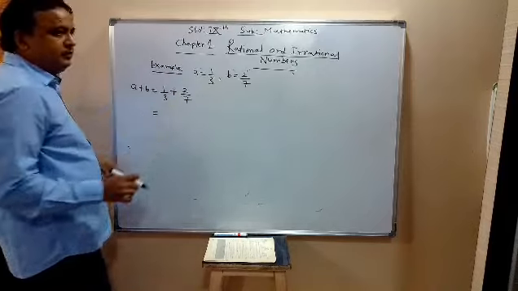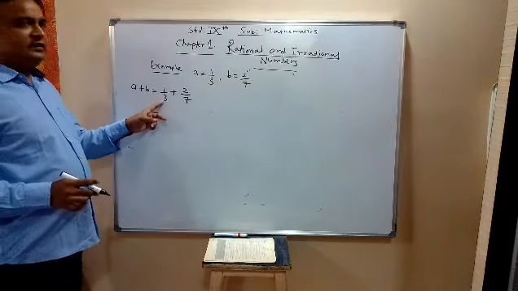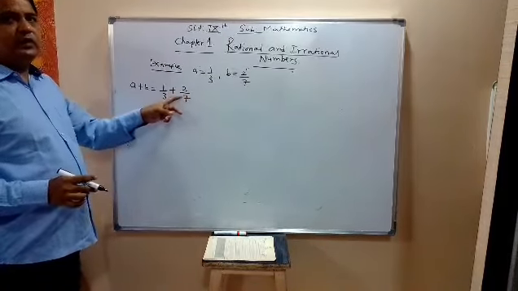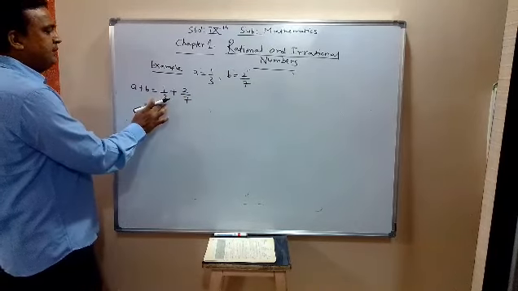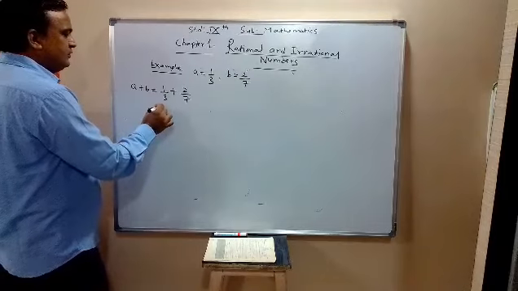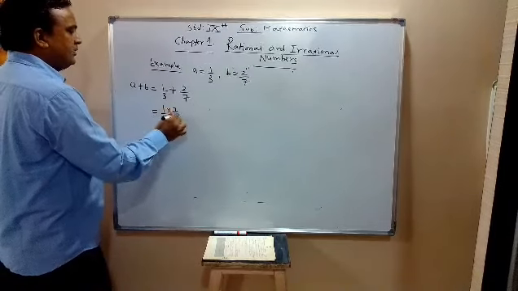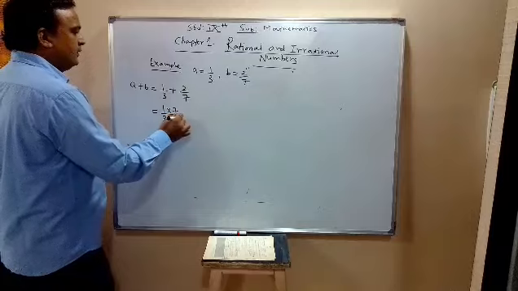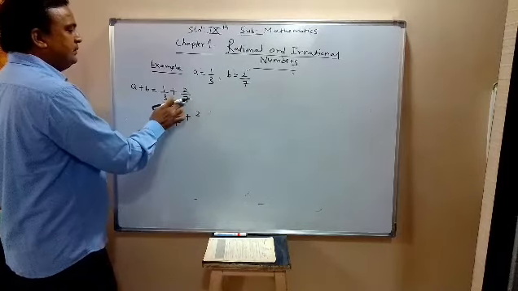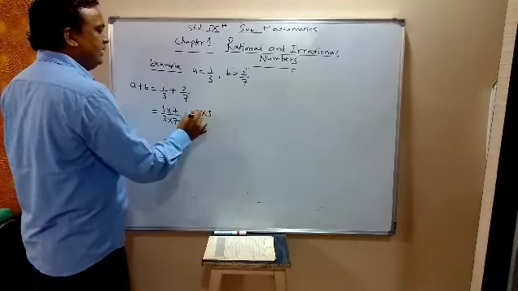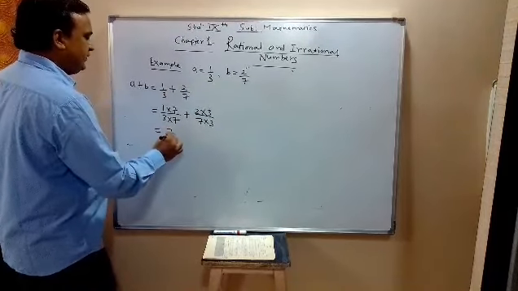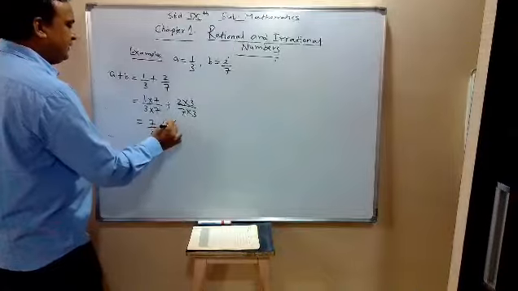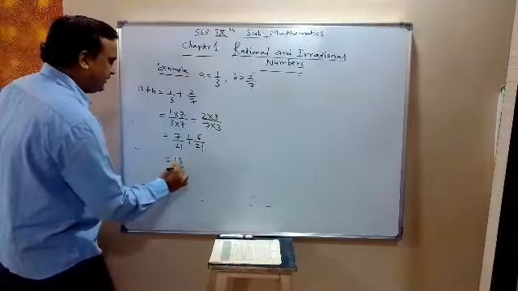Now how will we simplify? Take the LCM of 3 and 7, which is 21. We make the denominator equal. So this we multiply by 7. So 1 into 7 upon 3 into 7 plus 2 into 3 upon 7 into 3, as this we multiply by 3. So this is 7 upon 21 plus 6 upon 21, and this is 13 upon 21.